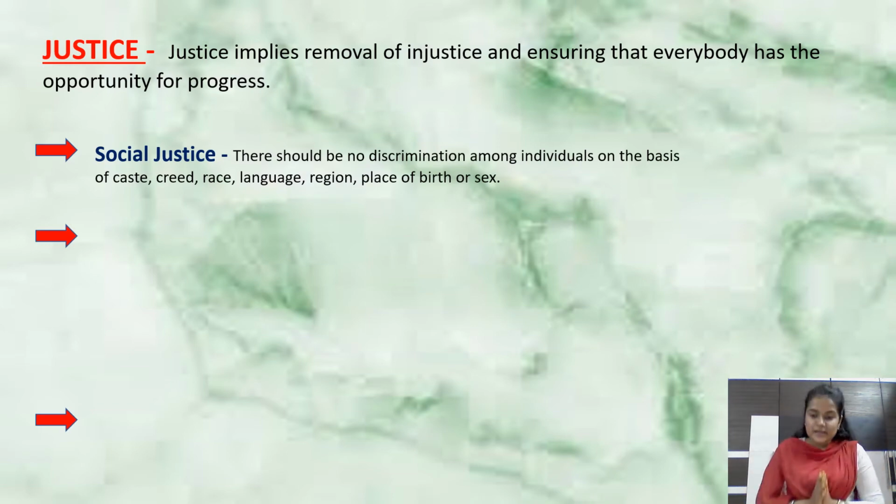Together, it's telling us that you are not supposed to discriminate among people on the basis of their caste, their creed, or race. What is race here? It is the complexion, the color, the racism which we call it. Then language, region, where they belong to, place of birth, where they were born, and also their gender, that is sex. So we're not supposed to discriminate.